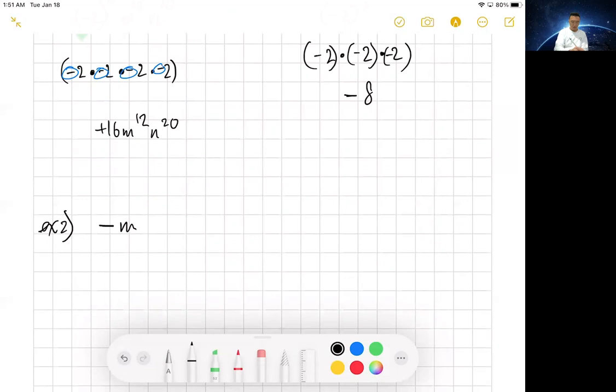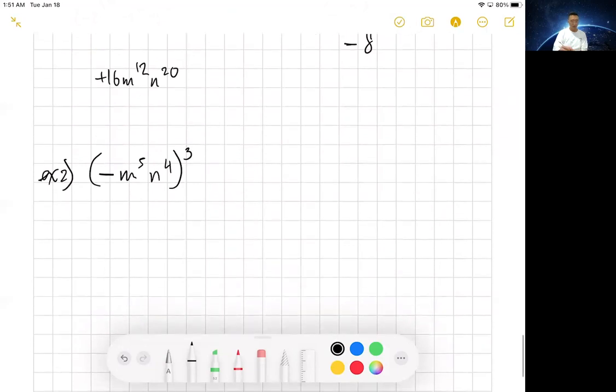Watch out for this as well. Negative m to the fifth, n to the fourth, all to the third, or something like that. Now that negative in the front is actually a number. And that number is a negative 1. So that negative 1 deserves a third power.